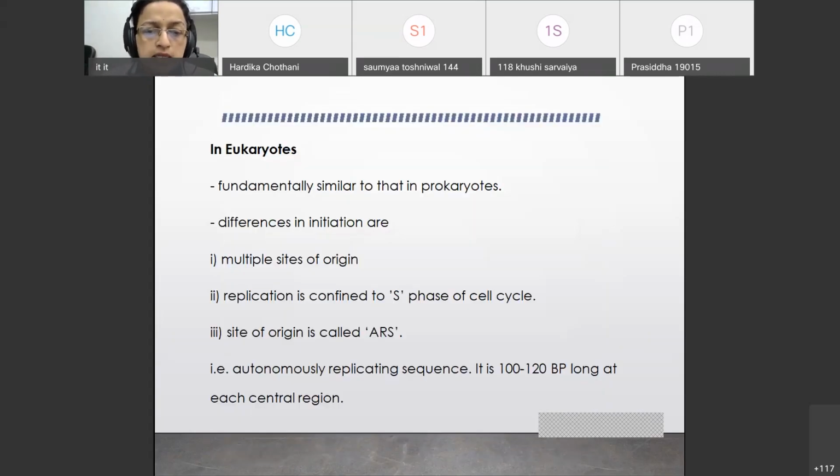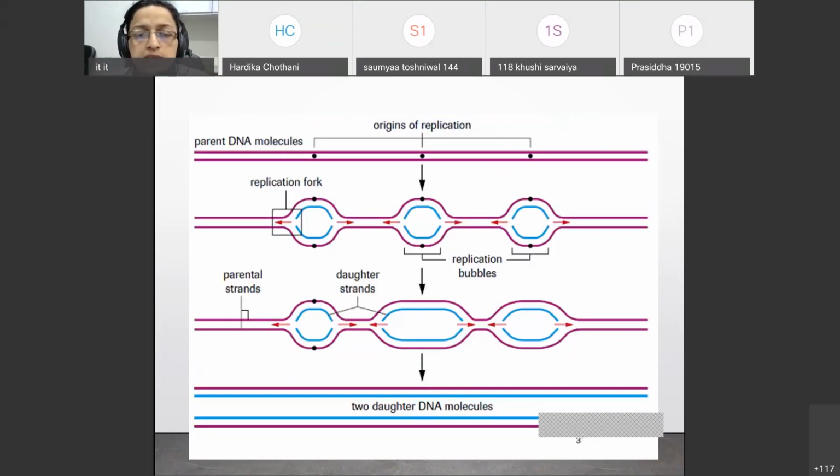In eukaryotes, as I told, multiple sites of origin are there. Replication is confined to S phase of the cell cycle, and the site of origin in eukaryotes is called the ARS site, that is, autonomously replicating sequence. You can see this in this diagram: parent DNA molecule, multiple sites of origin for replication.